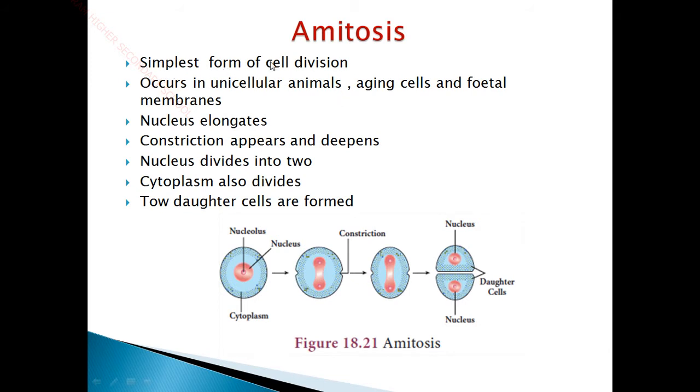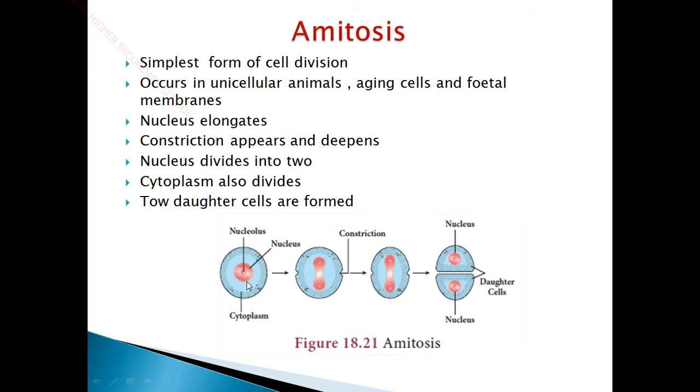So these are the simplest form of cell division. In amitosis, the simplest form of cell division, this occurs in unicellular animals, aging cells and the fetal membranes. Aging is a process happening in animals and human beings. Due to aging, the cells are worn out and some cells may be dead. To remove the dead cells and regenerate new cells, this amitosis process happens, and in the fetal membranes, as I said already, the division of the zygote into a multicellular fetus, this amitosis process happens, and this is a simple division.